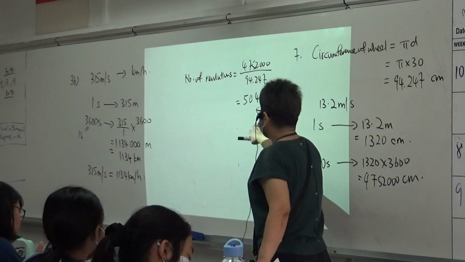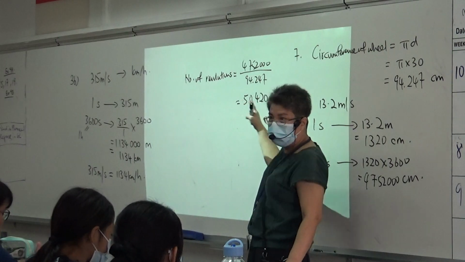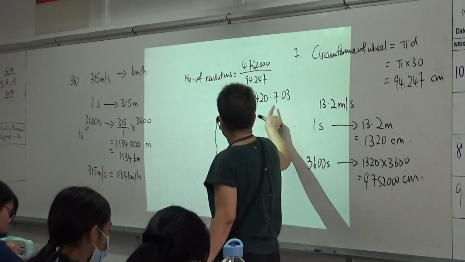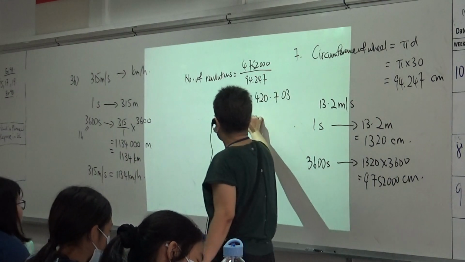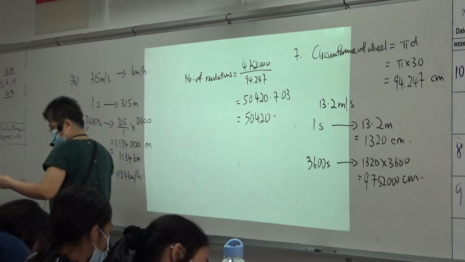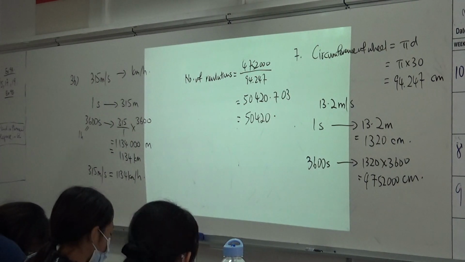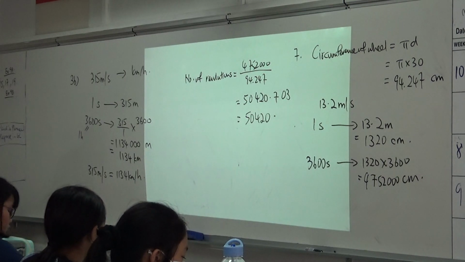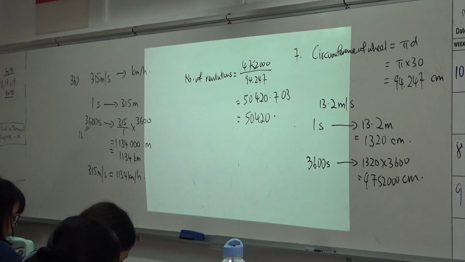Now, if the number is very big, don't truncate it. Leave to 3 decimal places. If not, you don't know where to round off. You understand what I'm talking about? Okay. So, has it reached 1 more revolution? No. So it's what? 50420. Is everyone clear? Is everyone clear? Yes?